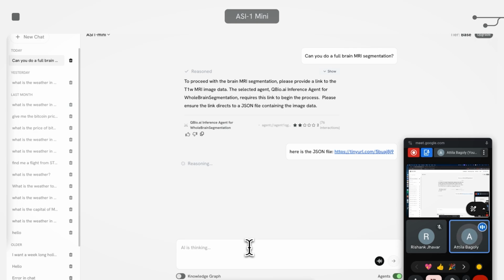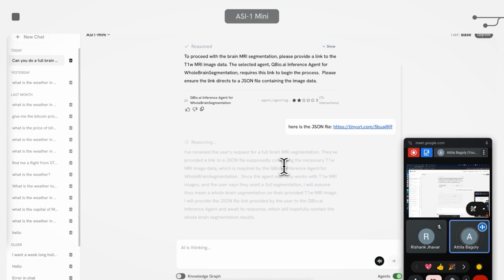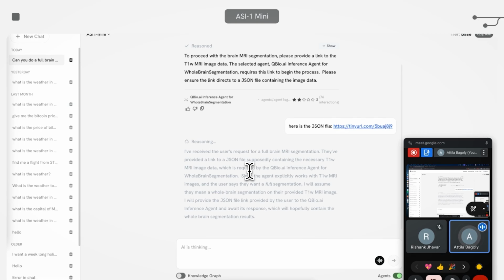What's happening now is the LLM is identifying that I want to continue the conversation and the interaction with the agent which was previously selected, and I already made my request about this specific topic. Now the LLM is continuing the same agent communication session and providing the further details to that agent.